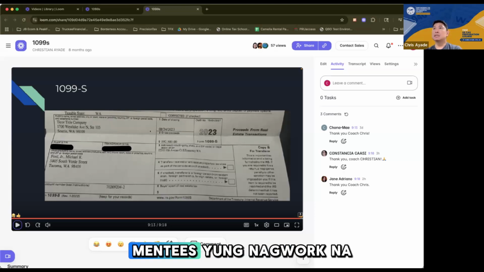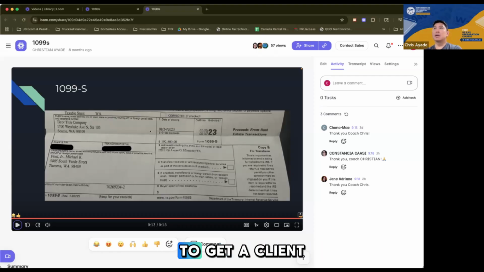A lot of my mentees, who worked with me before and who were able to get a client of their own, are now earning 6 digits. And you can go and search them, for all I care, to verify my claim. Some of them are already earning 6 digits, right?